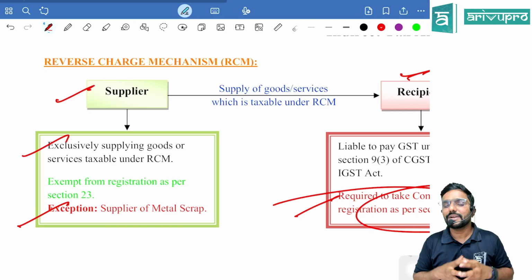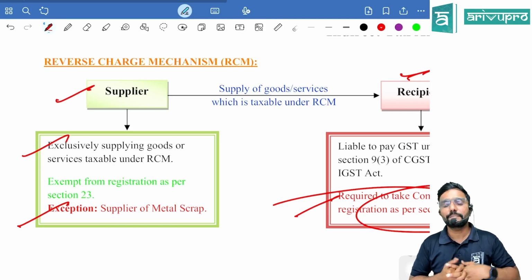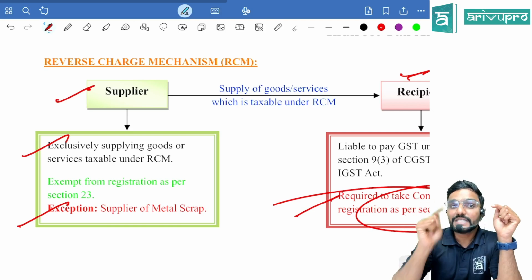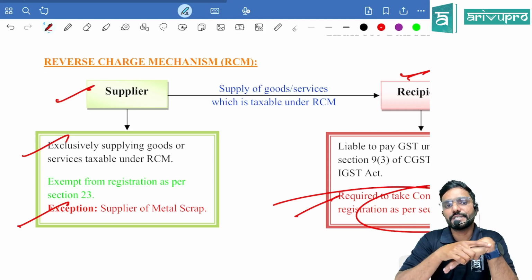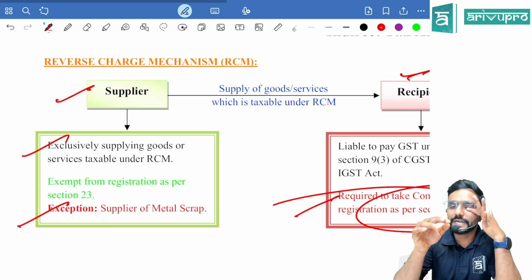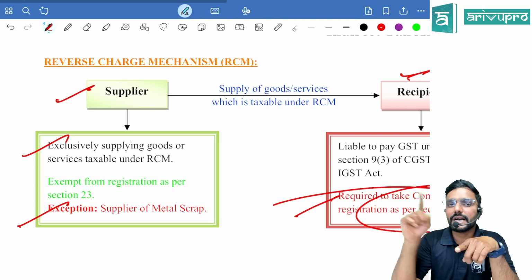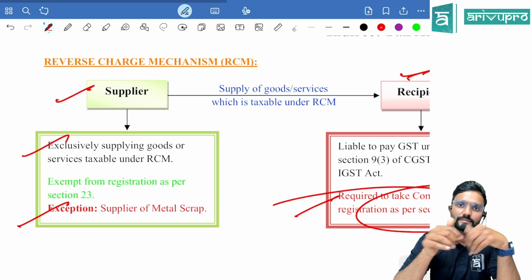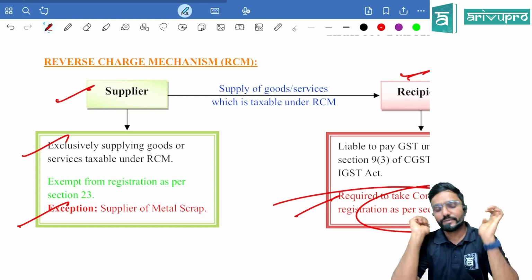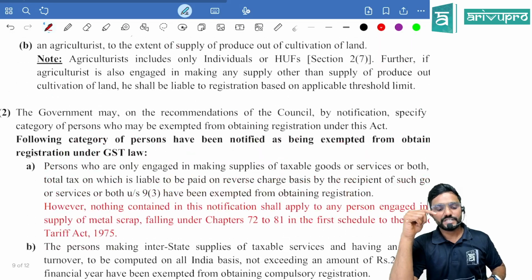So if the supplier is supplying metal scrap, then if he crosses the threshold limit for registration, he should get registered under GST. And once he gets registered under GST, RCM stops and FCM will start, which I already explained. So that RCM is connected to this registration, guys.